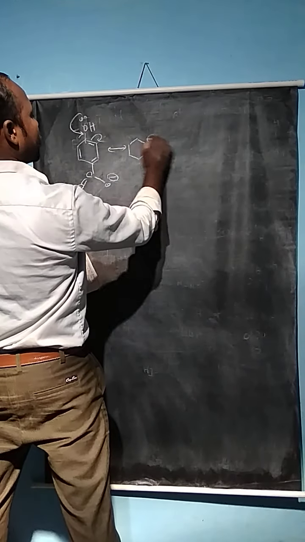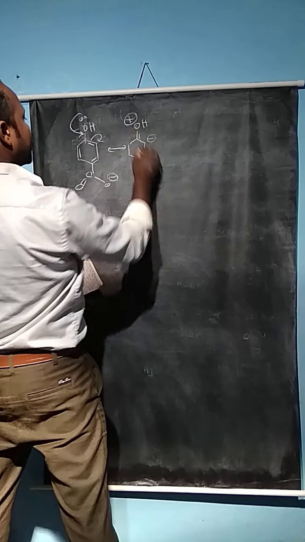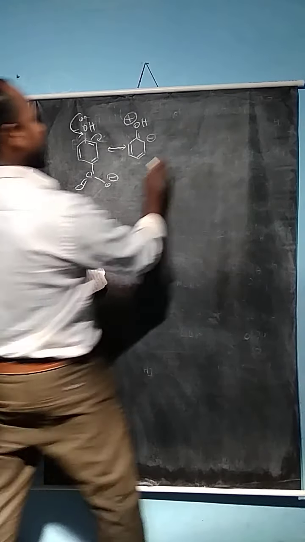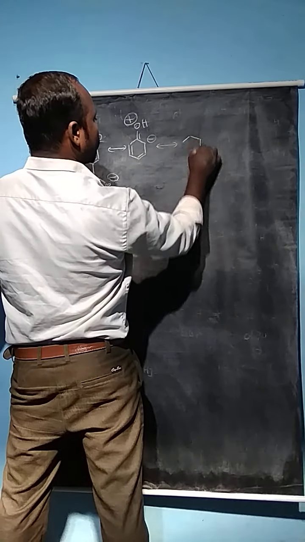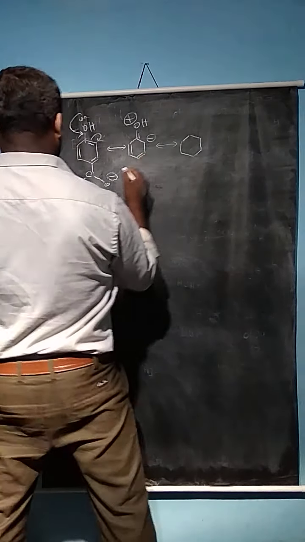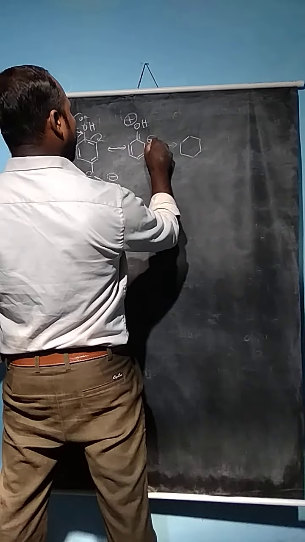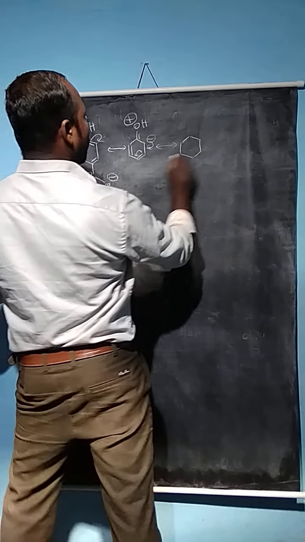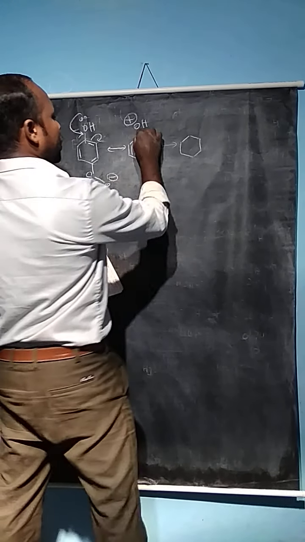So the negative charge is created. Here the double bond OH plus. So one equilibrium reaction is taking place. We can write the canonical structure in the following way. Here the electron is shifted, so electron shifting takes place.